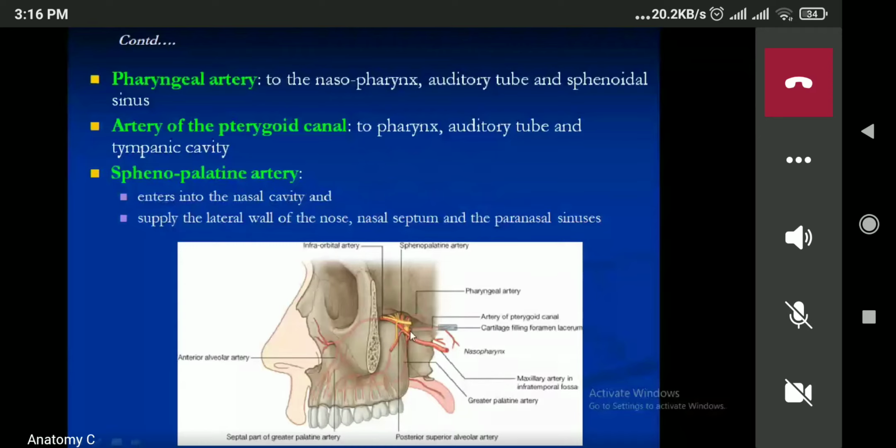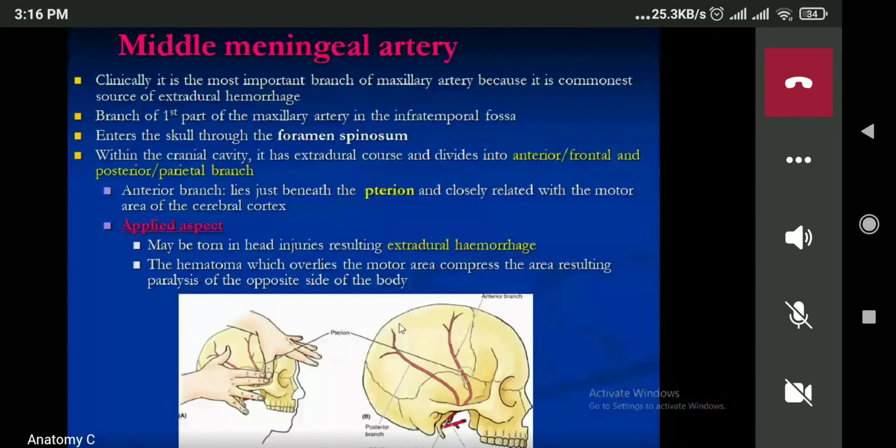These are the 6. So what you have to do is memorize all the branches arising from the maxillary artery. Sabhi yaad karo, eh? First branch bata DAMAI. Second bata we have the muscular branches. Third bata PIGPAS, PIC pass. Now is it clear this one? The branches of the maxillary artery? Buziyo?